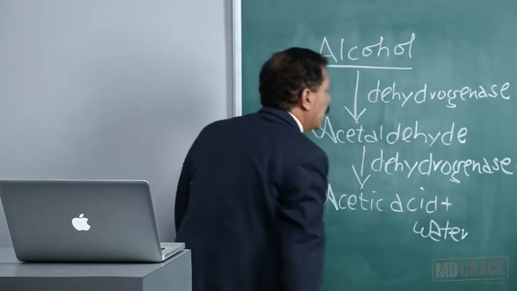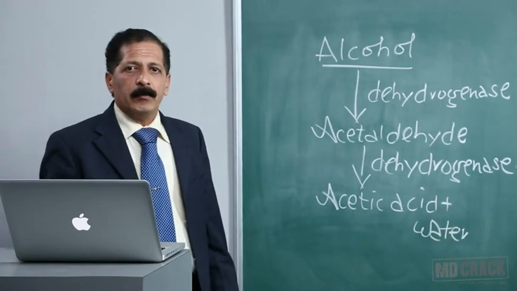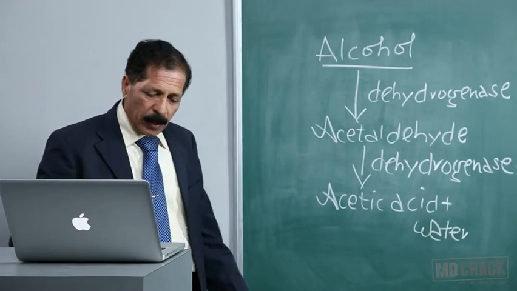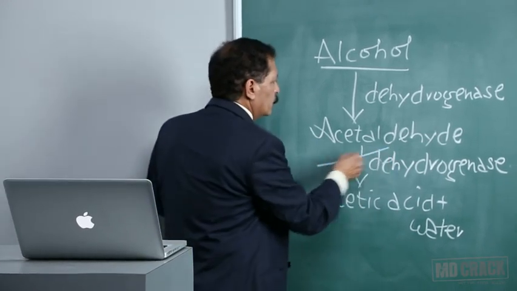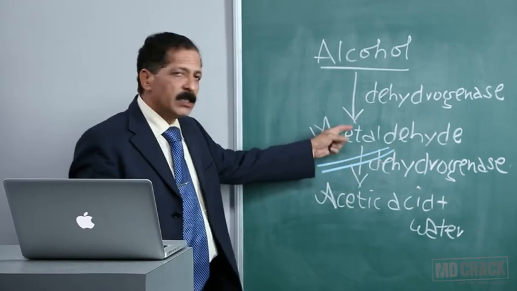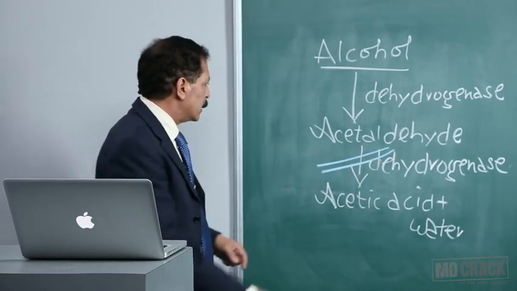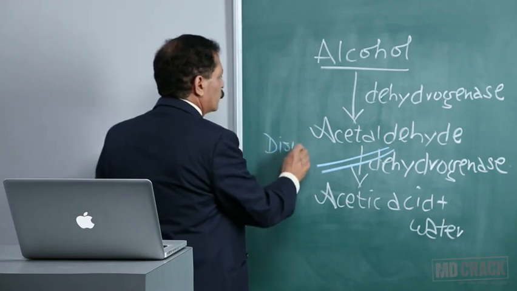So what I was saying, the drug disulfiram produces its specific effect in this alcohol metabolism, and disulfiram acts here. So I'm showing the sign of inhibition, acetaldehyde to acetic acid. I'll put here disulfiram.